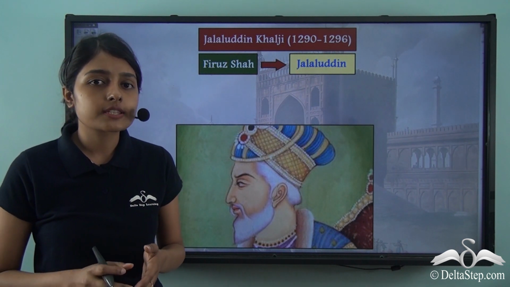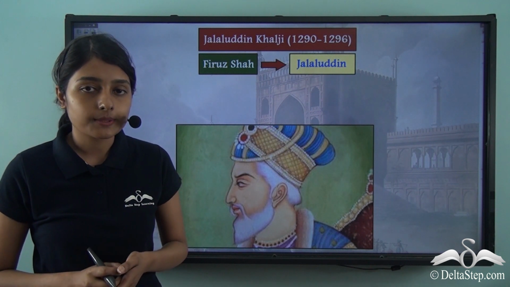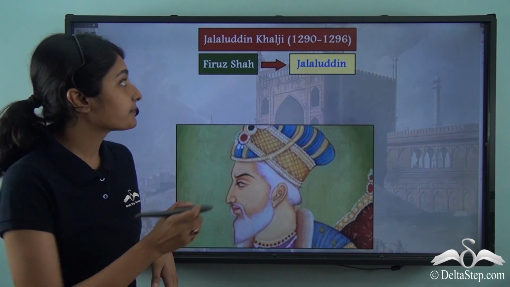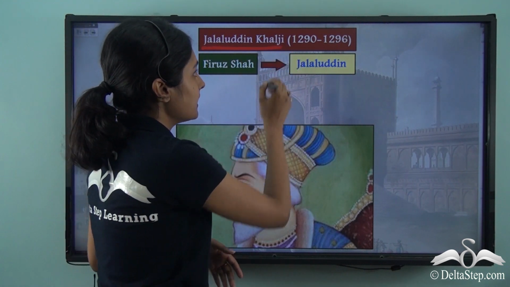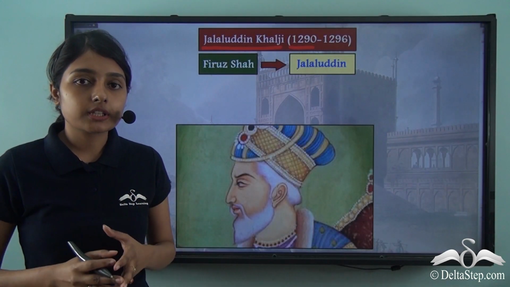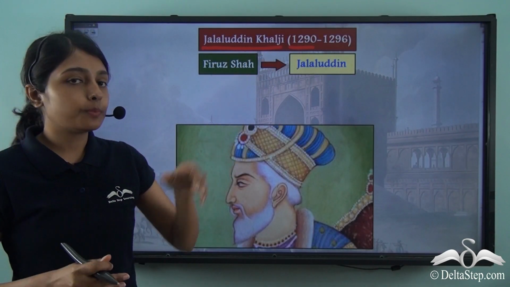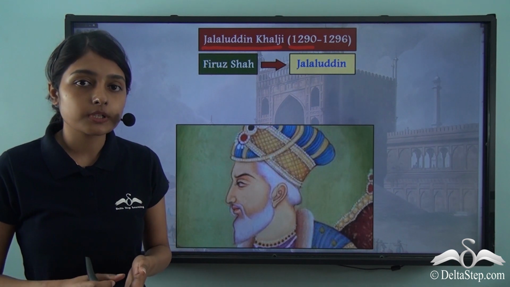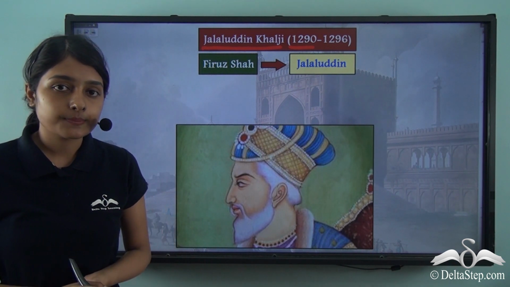Now Kaikubad was a very incompetent sultan. Kaikubad was then murdered by Jalaluddin Khalji in the year 1290. So Jalaluddin Khalji murdered Kaikubad in 1290, and this marks the establishment of the Khalji dynasty.